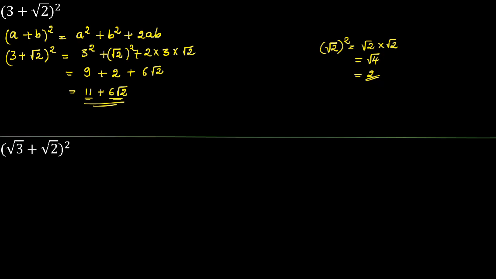Next, root 3 plus root 2 whole square. That is a plus b whole square is equal to a square plus b square plus 2ab.